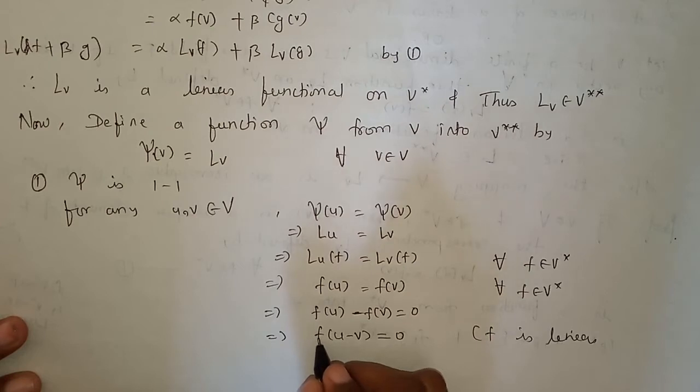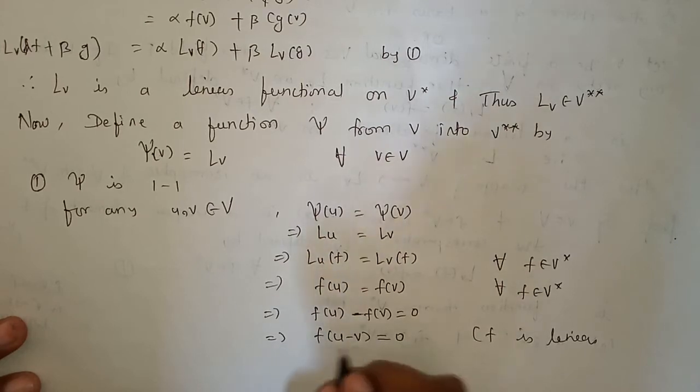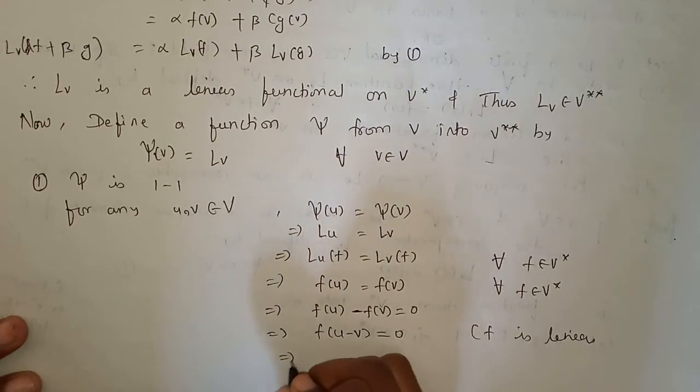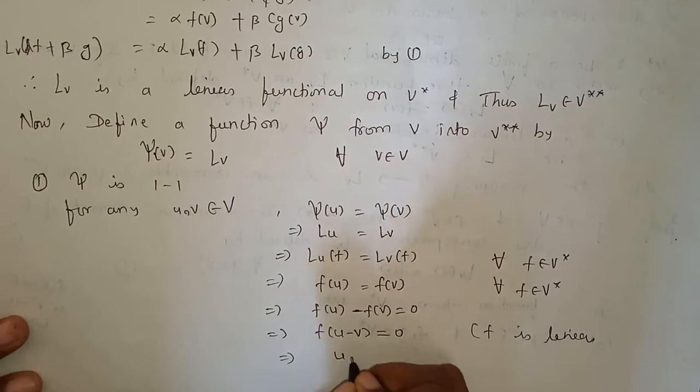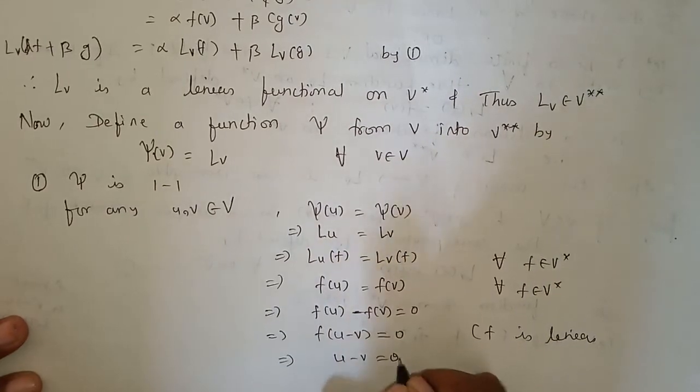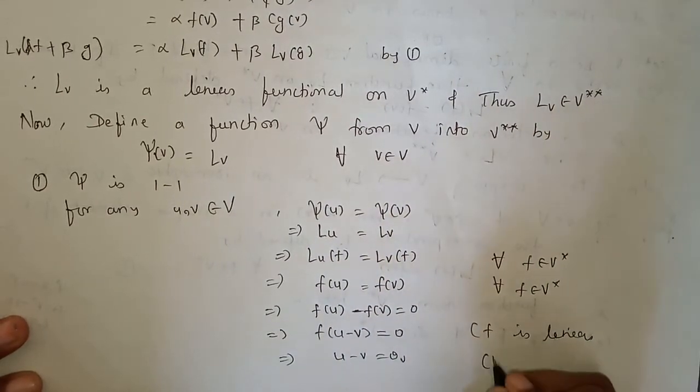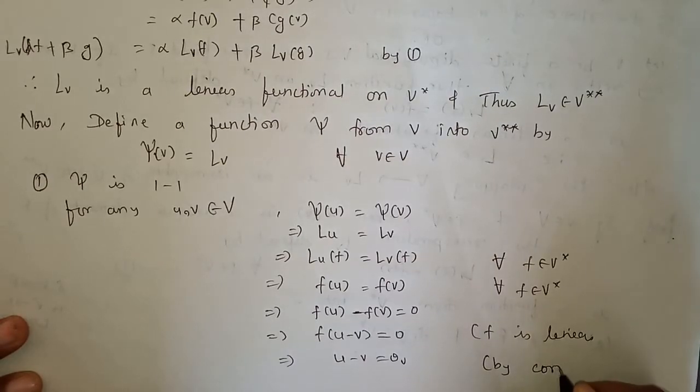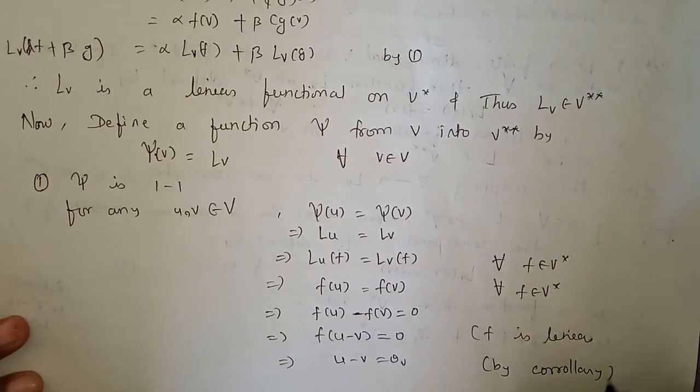Now here we have f of u minus v is 0. Then we have a corollary, and according to that corollary we can say that u minus v is also equal to 0 by the corollary. Here you have to write this corollary.